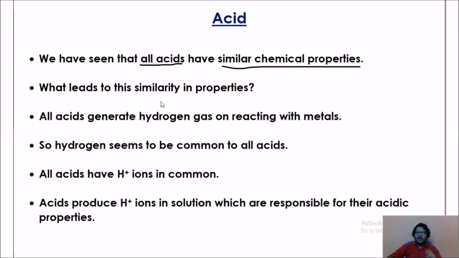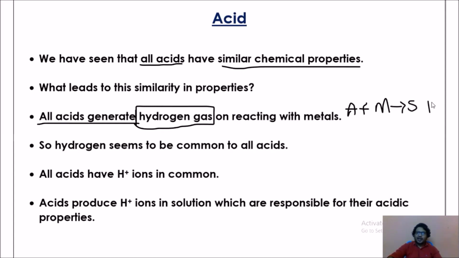All acids generate hydrogen gas on reacting with metal. Whatever acid you take, if it reacts with any metal, it forms salt and hydrogen gas is produced. So hydrogen gas is a particular chemical property common to all acids.